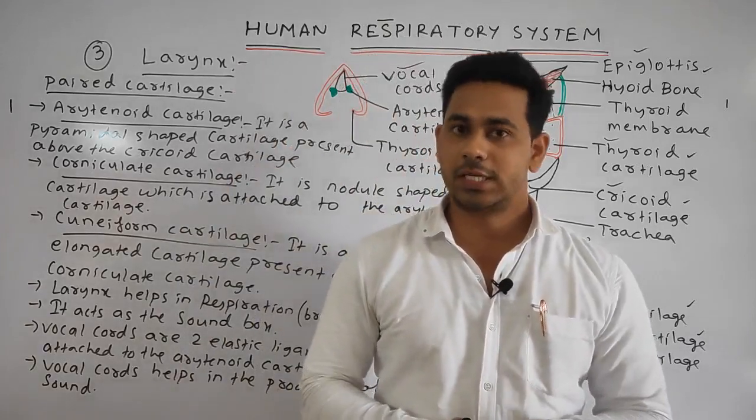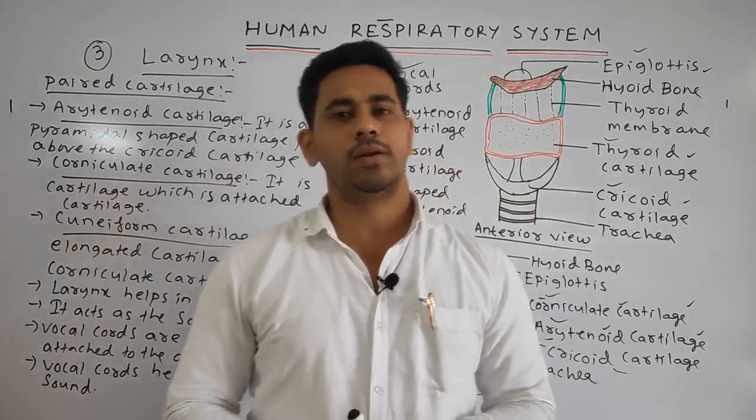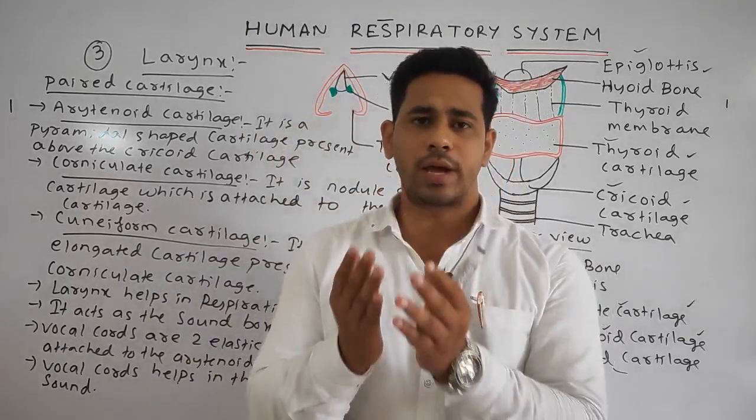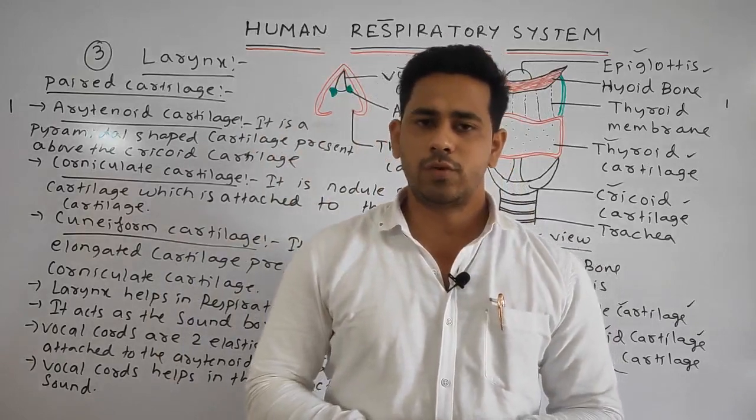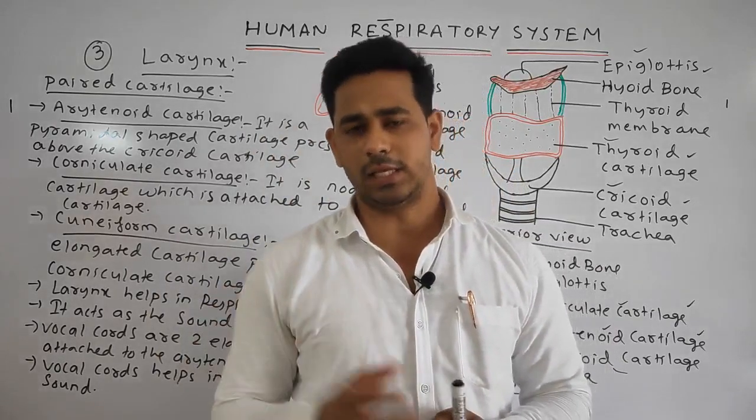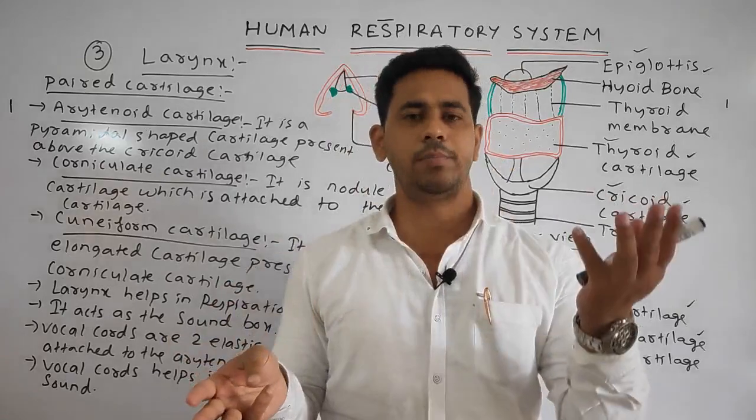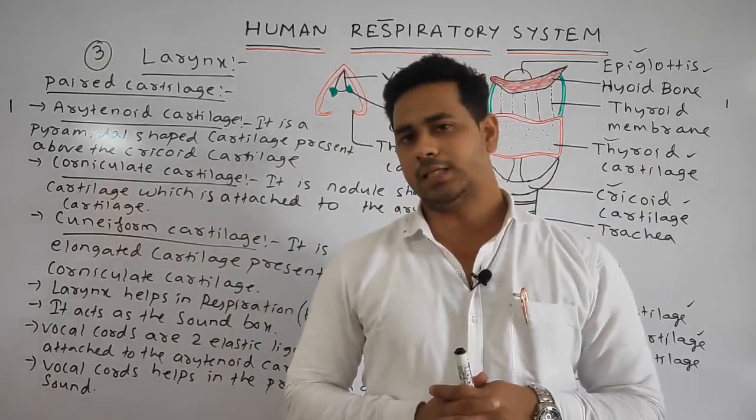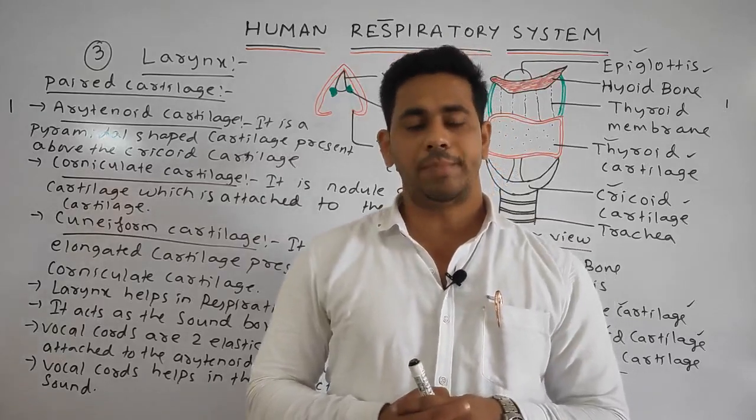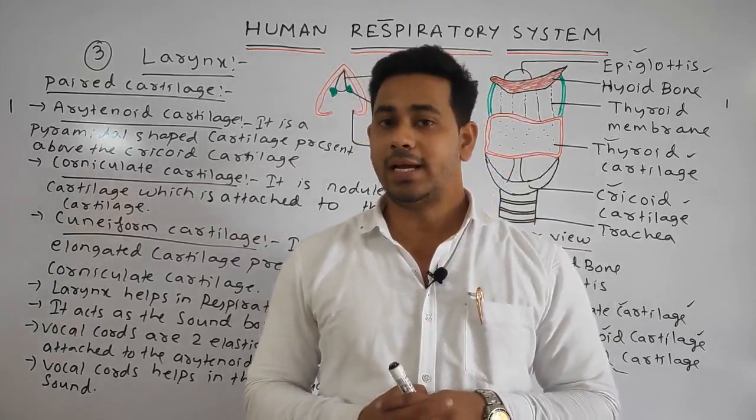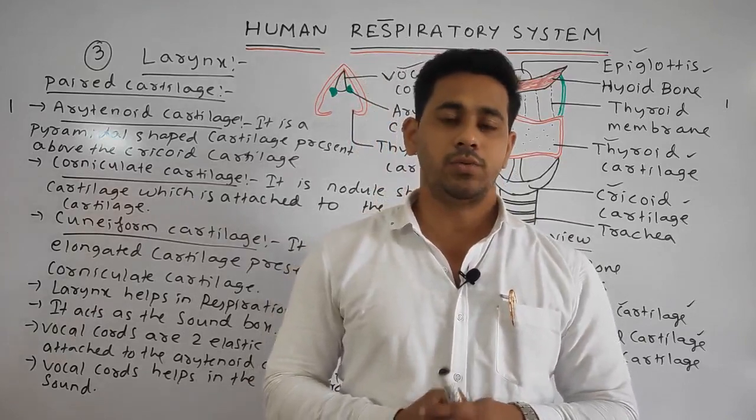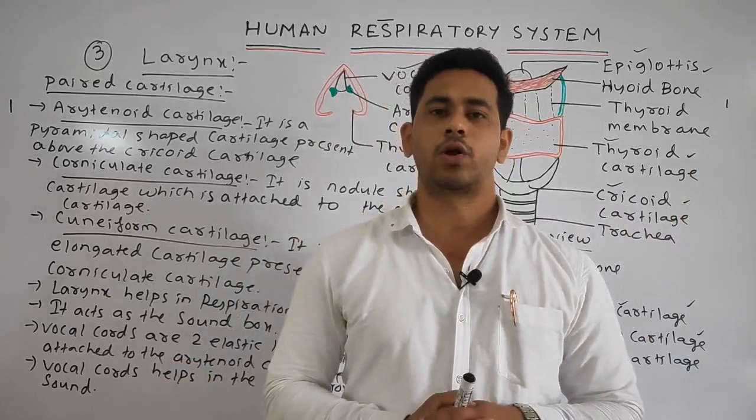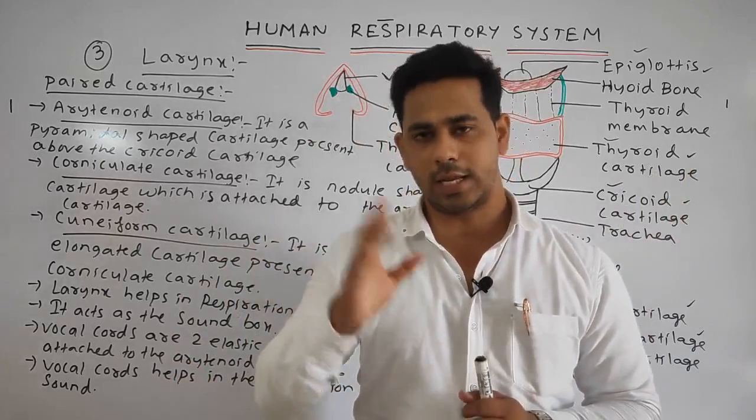Further, we discussed lastly the larynx region. It is a cartilaginous structure, a hollow triangular shaped chamber, which is made up of 9 cartilages: 3 unpaired and 3 paired. 3 unpaired means 3, 3 paired means 6, total 9 cartilages. The 3 unpaired cartilages are the epiglottis, thyroid cartilage and the cricoid cartilage, whereas the 3 paired are the arytenoid, the corniculate cartilage and the cuneiform cartilage.